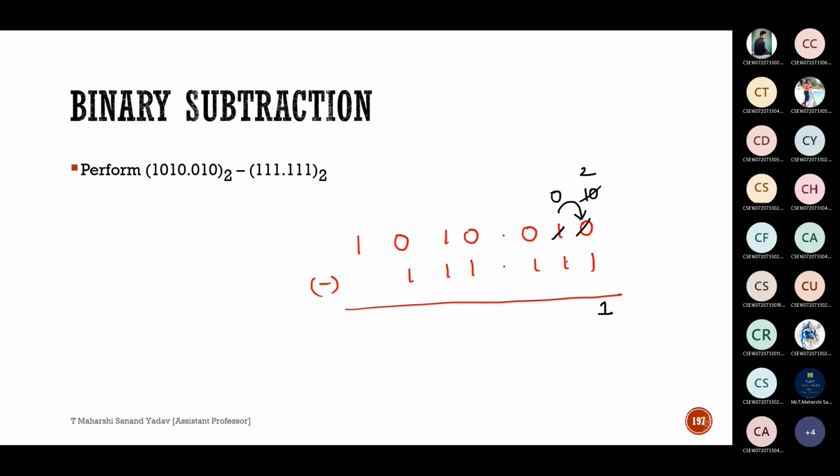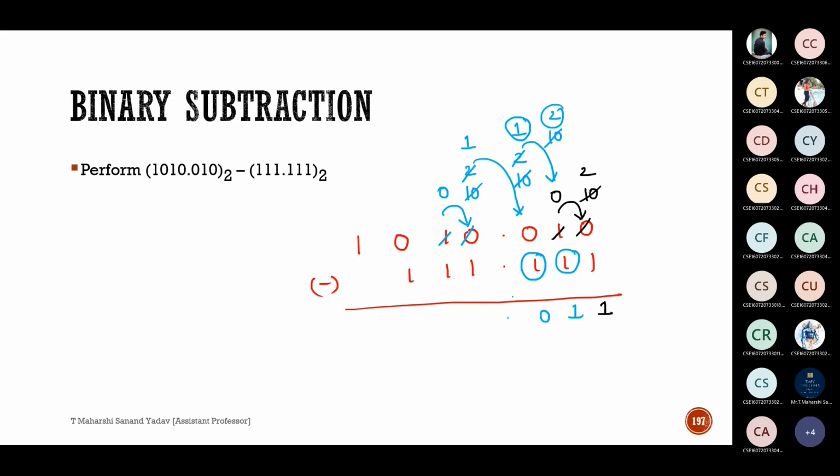Next, can I perform 0 minus 1 here? No, sir. So what do I have to do? Borrow. I'll take borrow from here so that this becomes 10, and this will change to 0. Now I want borrow here, so I'll take from here again. This is nothing but 2. If I take borrow, this one will be 10, this will be 1. Here 10 is nothing but 2. From 2 if I take borrow, this will be 10, this will be 1. So 10 is 2. So 2 minus 1, how much? 1.